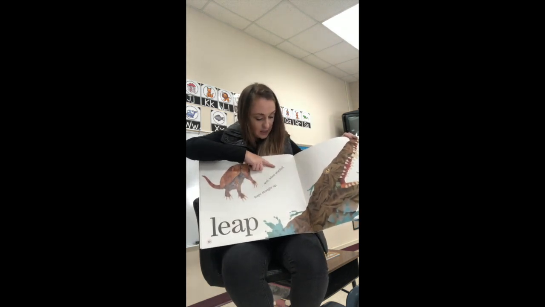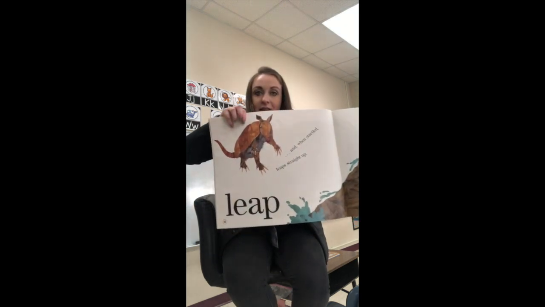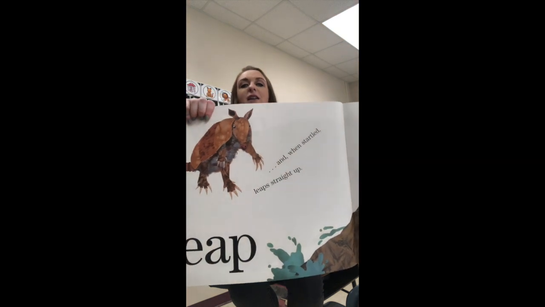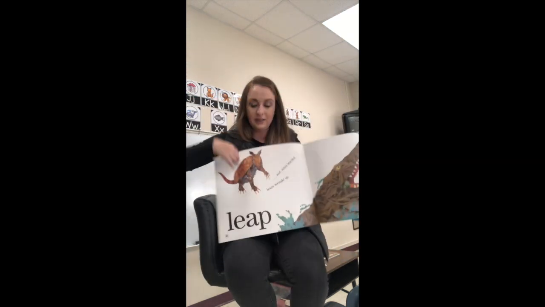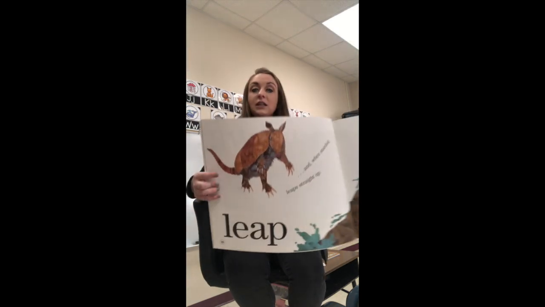Leap. And when startled, leaps straight up. See how my words look a little bit different? They're not straight across the page on this one. They go kind of at a diagonal. And then leap. Leap is my main point. It's what the author wants you to take away, that animals can leap.